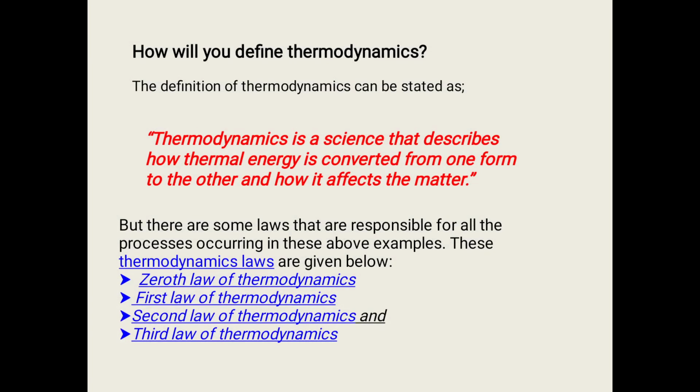So now how can we define thermodynamics? By looking at all those examples, we can say that thermodynamics is a science that describes how thermal energy is converted from one form to another and how it affects matter. But there are some laws that are responsible for all these processes. The important laws of thermodynamics are the zeroth law, first law, second law, and third law of thermodynamics. These are the four important laws of thermodynamics.